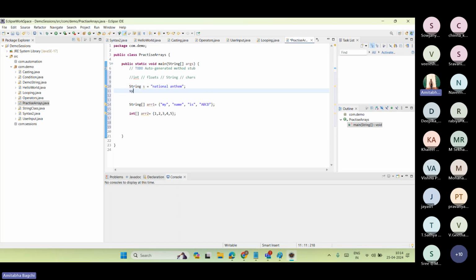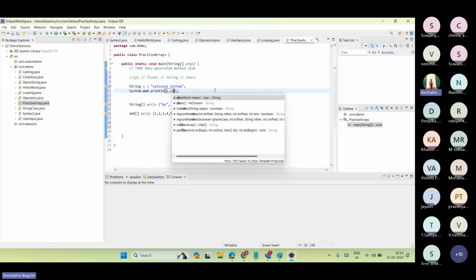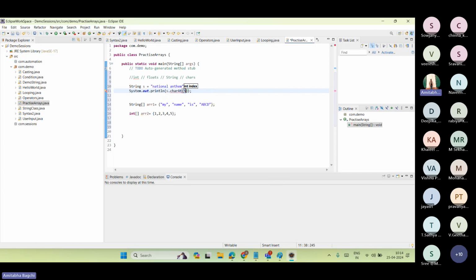I don't know why you guys are so silent, but if you see s dot charAt, it used to give like that, right? Remember? Yes, Amita. It will go to the fifth index and point out whatever character is there. We used to get that particular value, right?